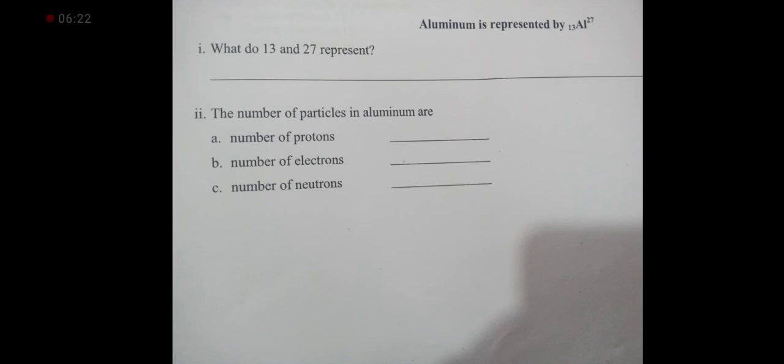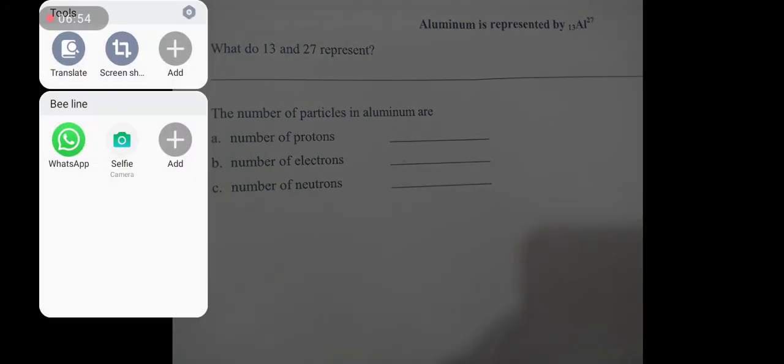Your second question is, the number of particles in aluminium: number of protons, number of electrons and number of neutrons. As you know, protons are positively charged and electrons are negatively charged, whereas neutrons are neutral in nature, means they have no charge. So it is all about the periodic table, and I discussed your classwork and your homework, so you have to note it down in your notebook.